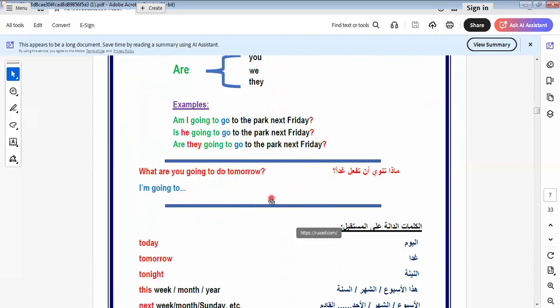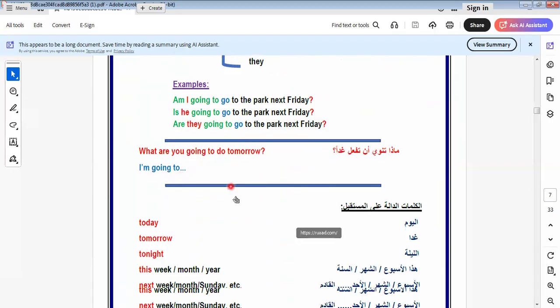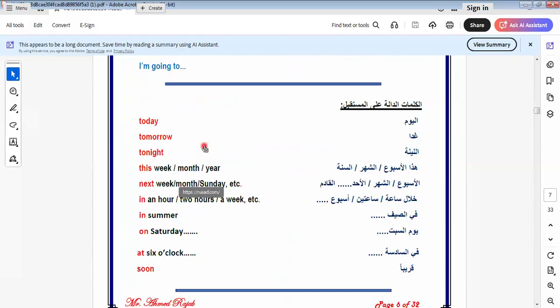So here we say I'm going to any place. When we make it planning, we use am going to. What are the words that express the future? We also have the words that we use in present simple form, like today, tomorrow, tonight, this week, this month, next.